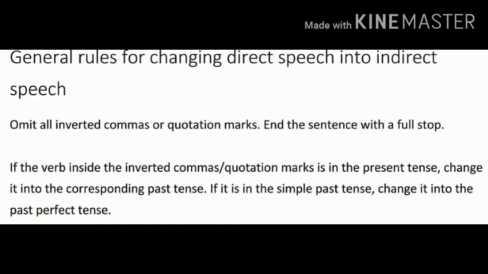Here, omit all inverted commas or quotation marks, and end the sentence with a full stop. If the verb inside inverted commas is in the present tense, change it into the corresponding past tense. If it is in the simple past tense, change it into the past perfect tense.